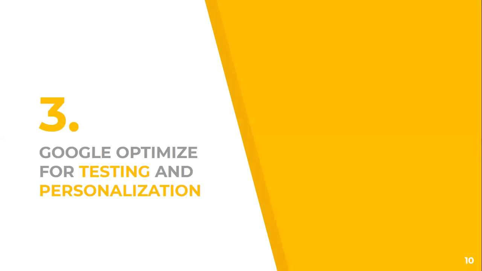Google Optimize for testing and personalization. This presentation is about the amazing tool, Google Optimize. Chances are that all of you must have heard of this tool. It's Google's solution for A/B testing and personalization. Google launched its beta version in 2016 that left optimizers around the world waiting in line to try it out. Every optimizer just wanted to try it because after all, it's Google's product. In March 2017, it left its beta version. So anyone in the world can try it out now. It's freely available to all.